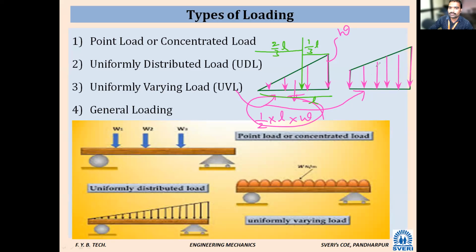If it is trapezoidal loading, then what to do? You have to divide this load into two parts. One part is UDL, correct? Another part is triangular load, UVL. So whenever a trapezoidal load is given in the problem, you have to convert it into two equivalent concentrated loads, one for UDL and another for UVL.